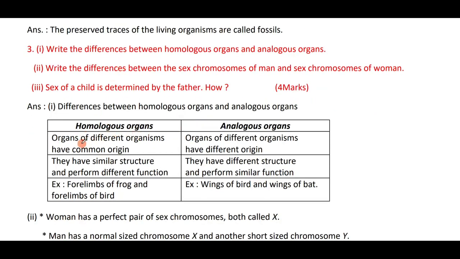Difference between homologous and analogous organs: homologous organs of different organisms have a common origin, analogous have different origin. Homologous organs have similar structure but perform different functions. Analogous organs have different structure but perform similar function. The four limbs of a frog and the four limbs of a bird are homologous. Wings of a bird and wings of a bat are analogous.